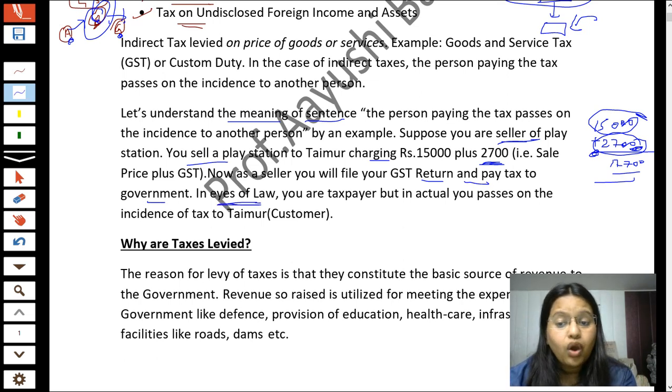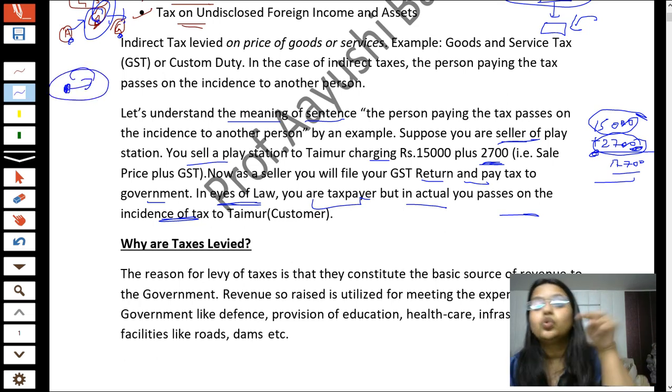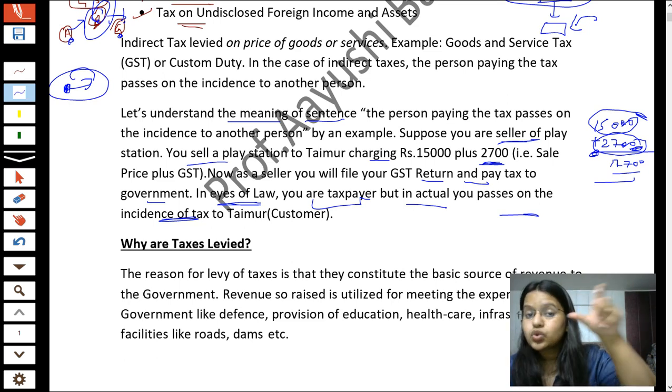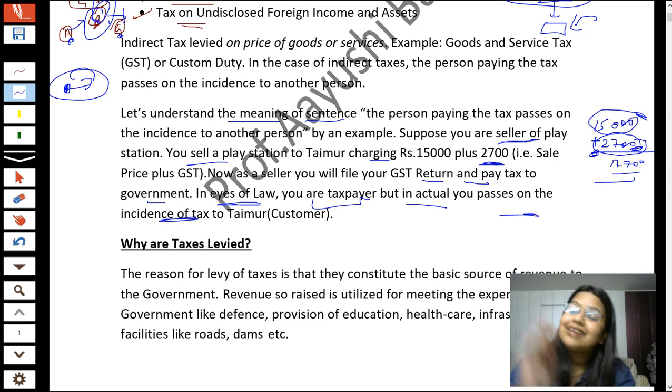In the eyes of law, you are the taxpayer, but actually, you pass on the incidence of tax to Temu. What is the government saying? That yeah, this Mr. B, the shopkeeper, is paying taxes to us, but in actual, you are not paying taxes. This 2,700 belongs to Temu and Temu is paying taxes to the government. That's why it is an indirect tax.